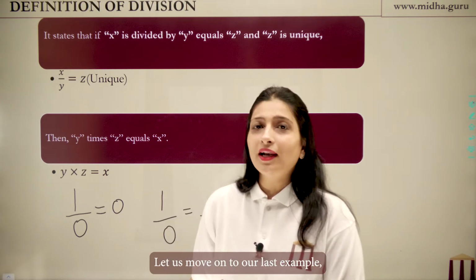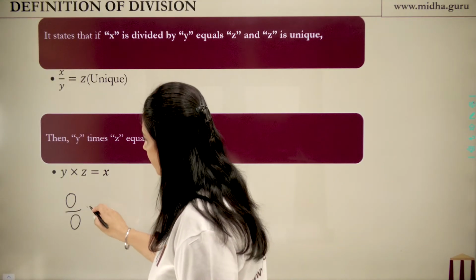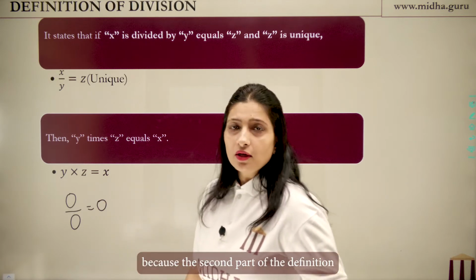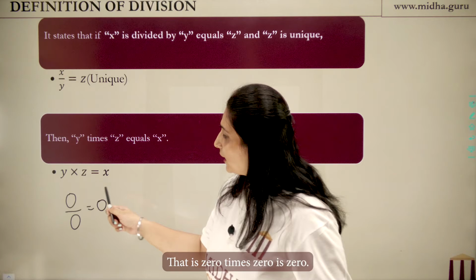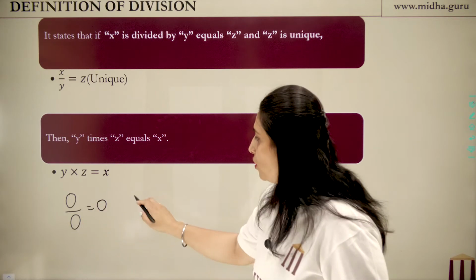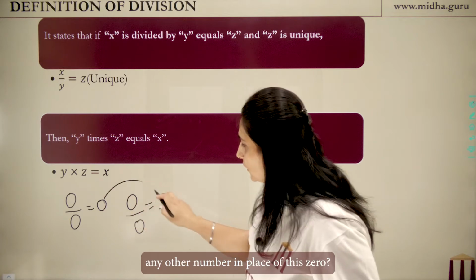Let us move on to our last example, which is 0 by 0. Let's put it as 0 because the second part of the definition is satisfied. That is, 0 times 0 is 0. What if I write any other number in place of this 0?